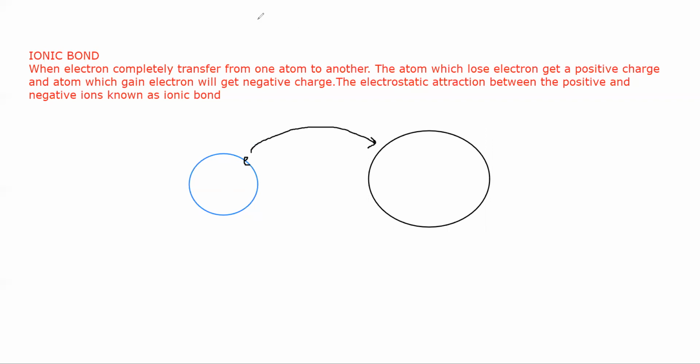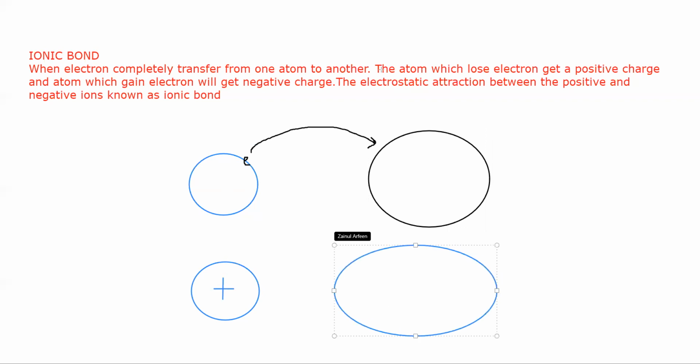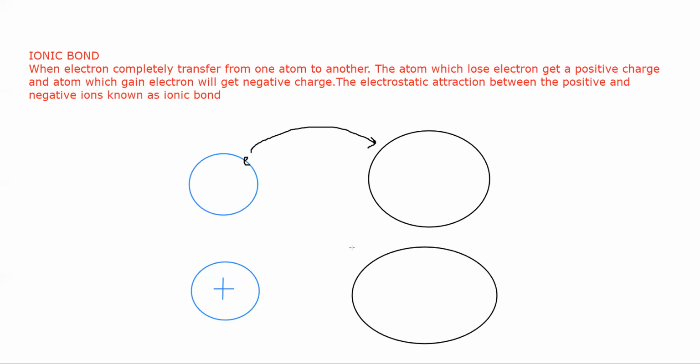The atom which loses an electron, what will be the charge if something loses an electron? It will be positively charged. So the charge on this will be positive. When something gains an electron, what will be the charge? The charge will be negative.